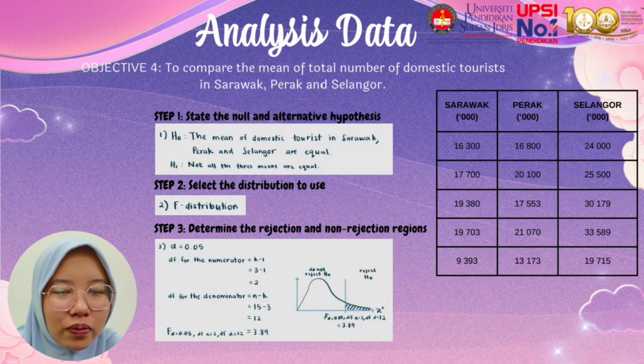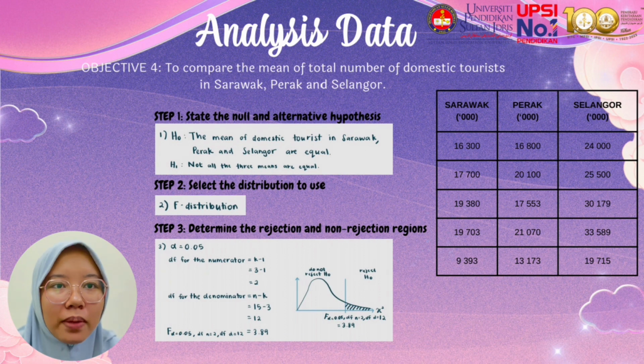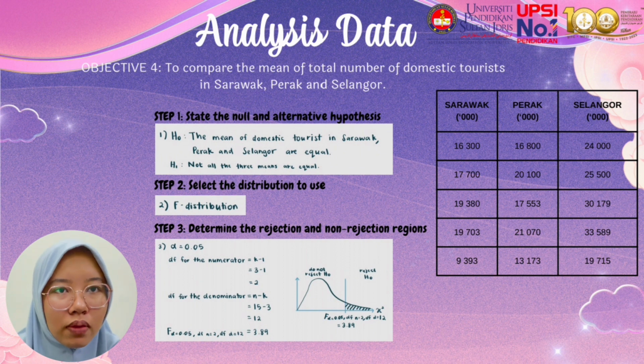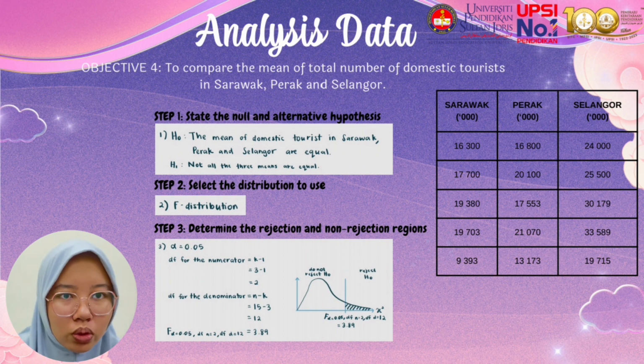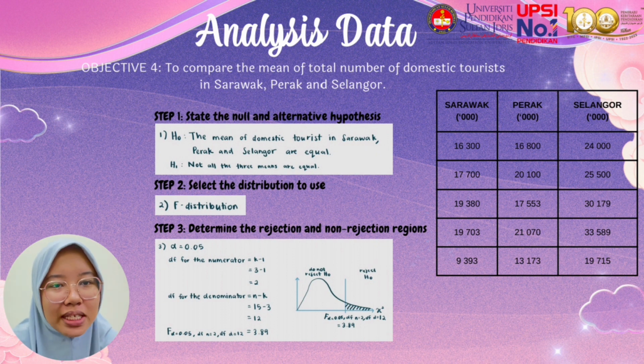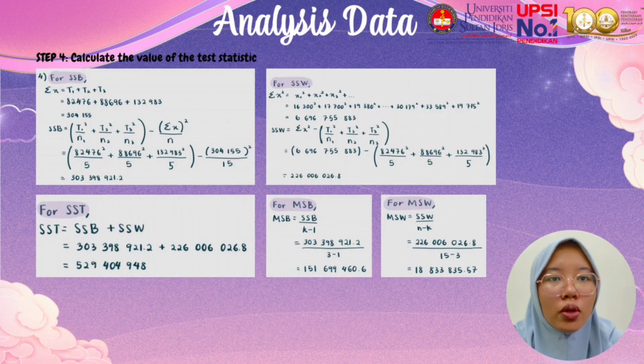So next, for the last objective, we have to compare the mean of total number of domestic tourists in Sarawak, Perak and Selangor. So we use the ANOVA test for this. In ANOVA, we have 5 steps. The first step is to state the null hypothesis and the alternative hypothesis. Step number 2, we must select the distribution to use, which is F distribution. For the third step, we must determine the rejection and non-rejection region. For the next step, we must calculate the value of the test statistic.